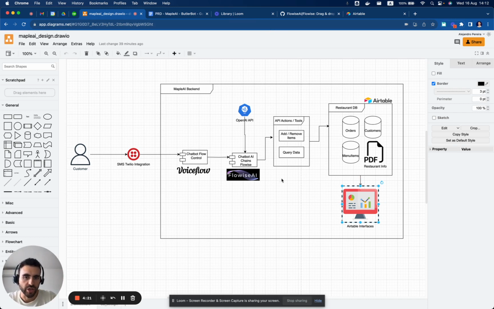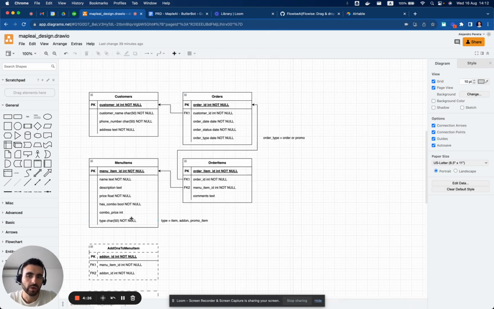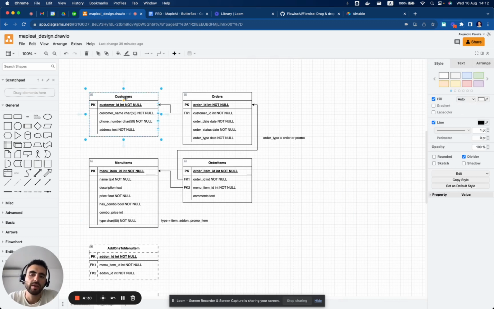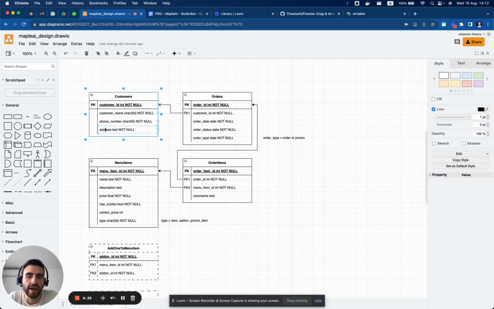So that is the general architecture. Now, talking about the database, what will we have inside the database? What we will be saving are customers. So right now, very simple, we will have the customer name, the phone number, maybe the email address, and their address. This will be for both lead capturing and being able to service previous customers if they come back.